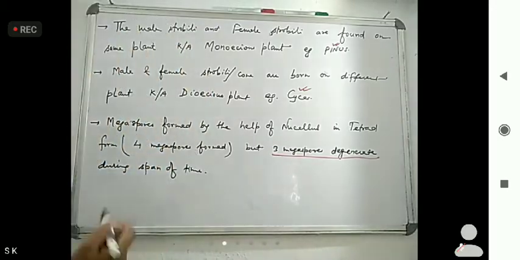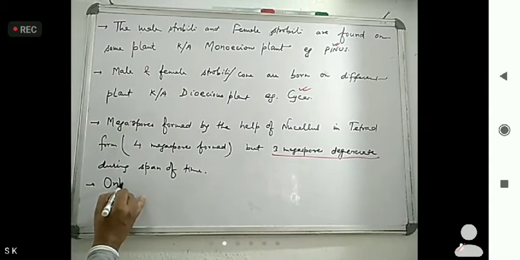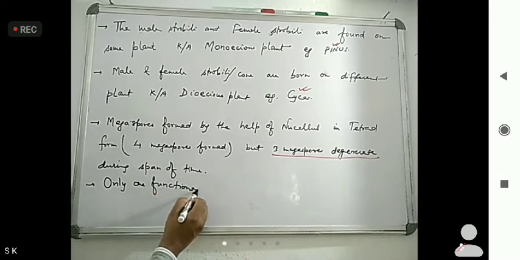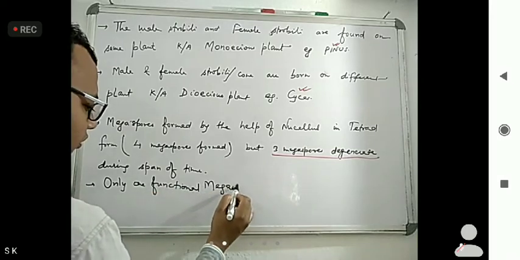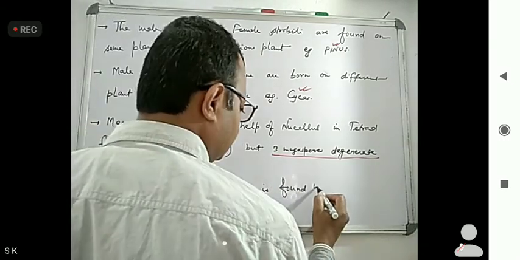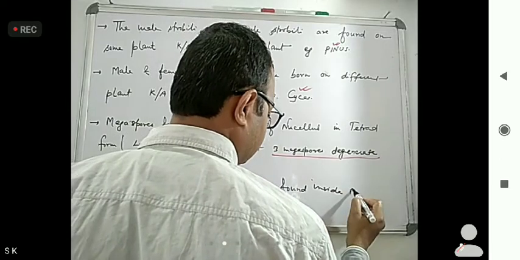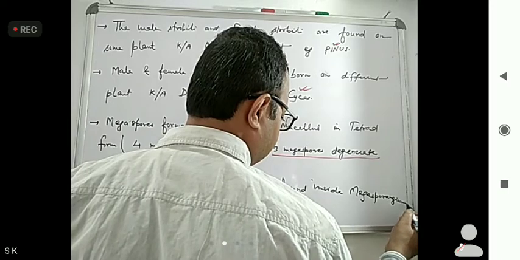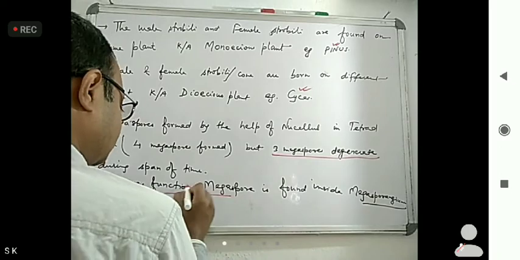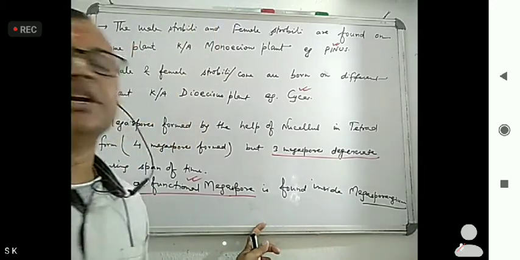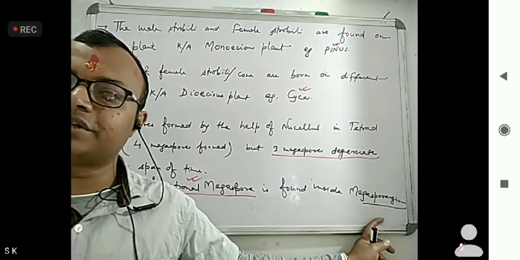So what I told: only one functional megaspore is found inside the megasporangium. Now, here you have to remember that only one functional megaspore remains, and that is found inside the megasporangium.